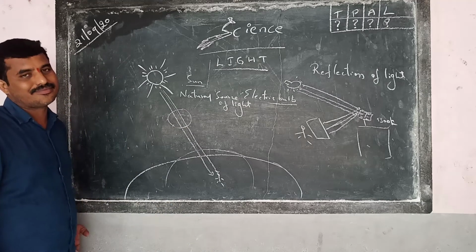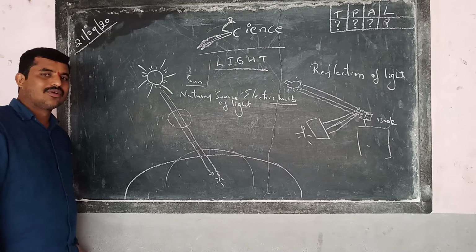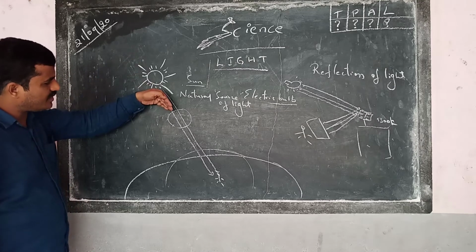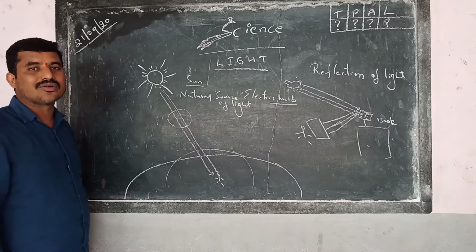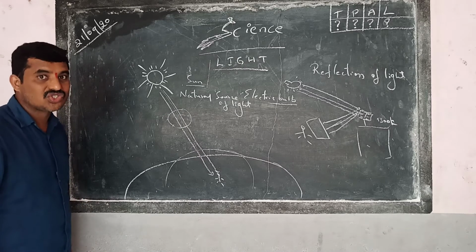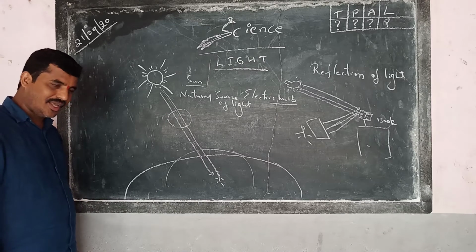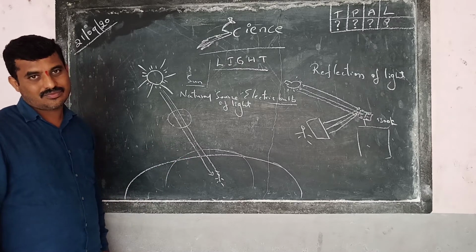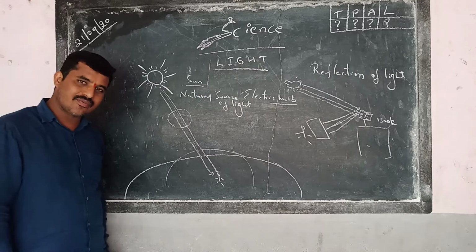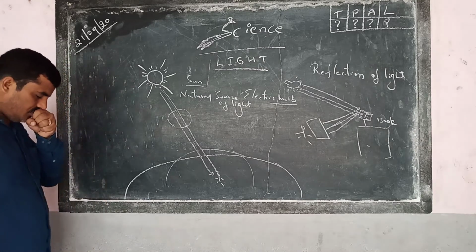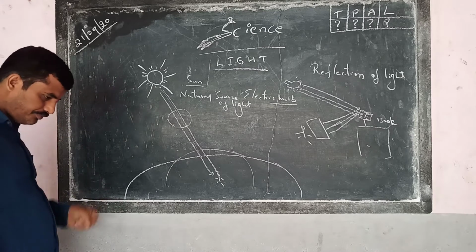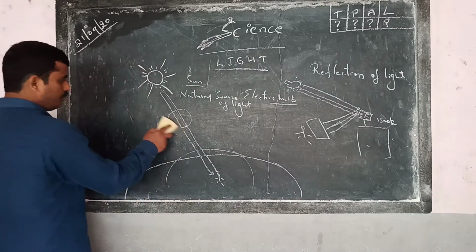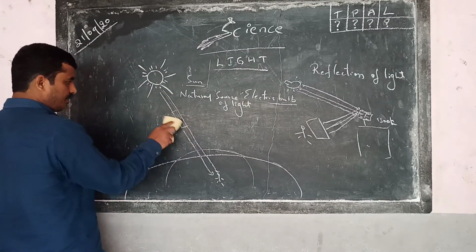Then what is it called? Okay, it naturally happens. It is science. So when the light falls on this moon, behind the moon, what do you get? Shadow. When do we get the shadow? Observe carefully. Now, when do we get a shadow? Before that, we have to understand one thing.